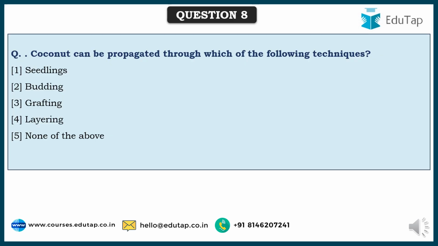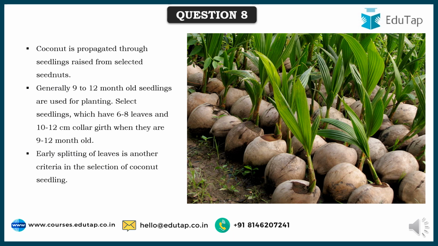Next, friends, coconut can be propagated through which of the following methods? And here the correct answer is seedlings. Seedling is the best method of propagating coconut. As you can see, this is the coconut seedling, and selected seed nuts are kept, then used for planting.